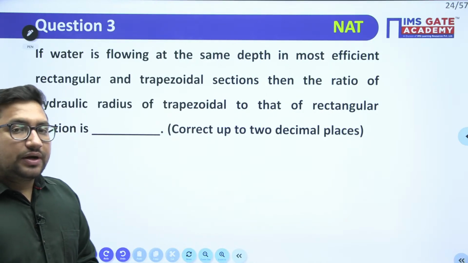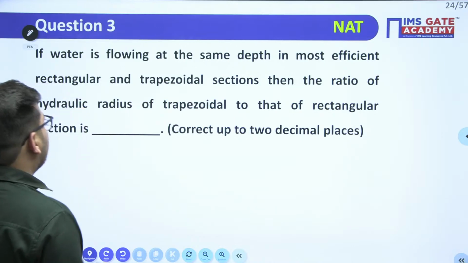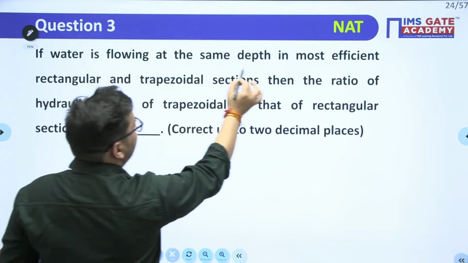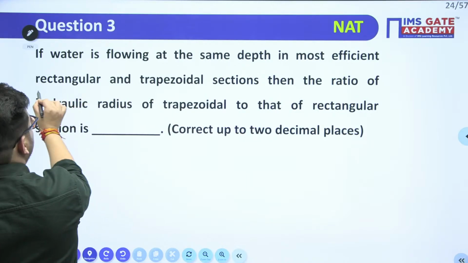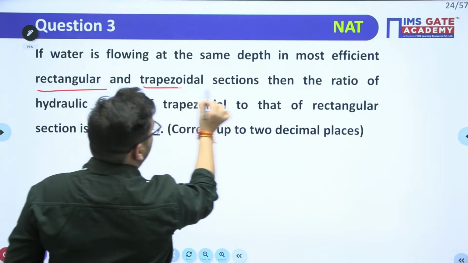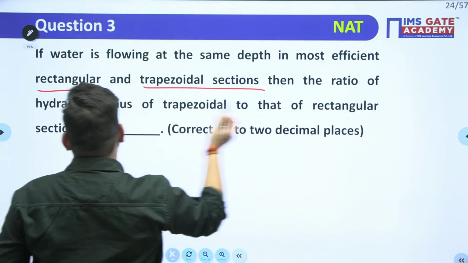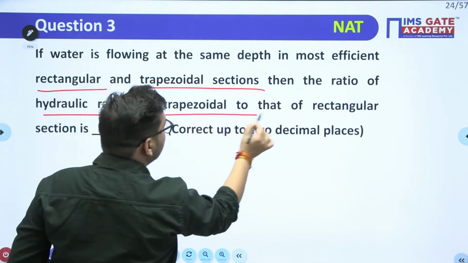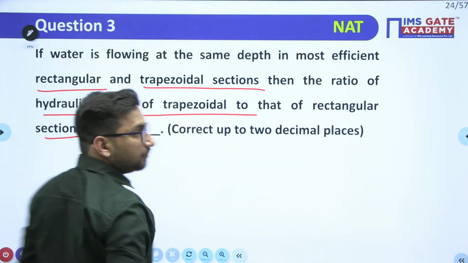Try to see. Now, it is saying that if water is flowing at the same depth in the most efficient rectangular channel and the most efficient trapezoidal section, then the ratio of hydraulic radius of trapezoidal to that of rectangular channel is?